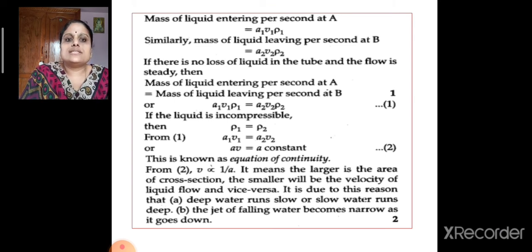Here, velocity is proportional to 1 by A. It means that the larger the area of cross section, the smaller will be the velocity of liquid flow, and vice versa. It is due to this reason that deep water runs slow, or slow water runs deep, or the jet of falling water becomes narrow as it goes down.